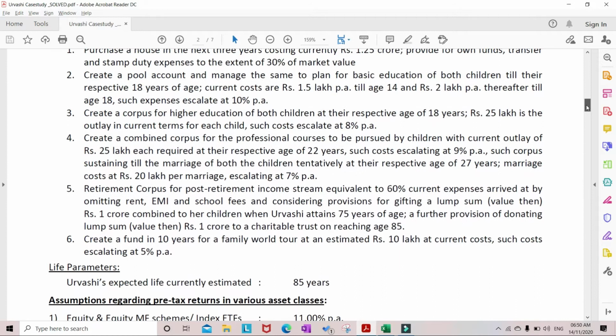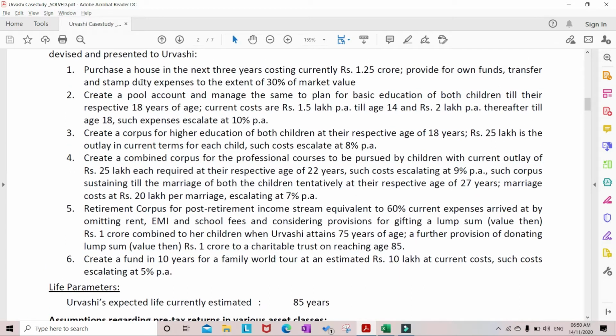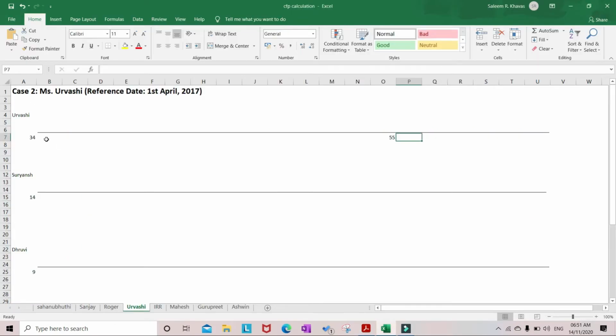Now coming to her goals. The first goal is to purchase a house in the next 3 years costing currently rupees 1.25 crore. Provide for own funds, transfer and stamp duty expenses to the extent of 30% of market value. So that means after 3 years she wants to go for a home, and the present cost of that home is 1.25 crores. Now she is 34, so at the age of 37 she wants to buy a home. This is for home.